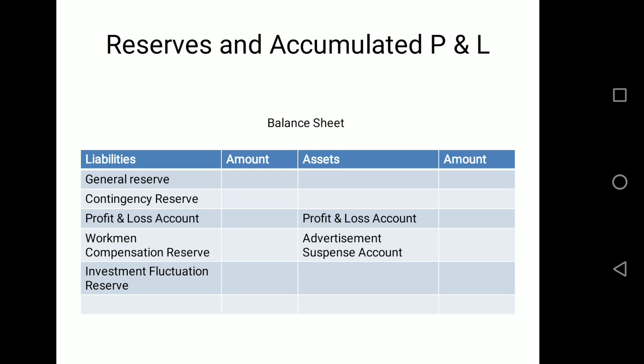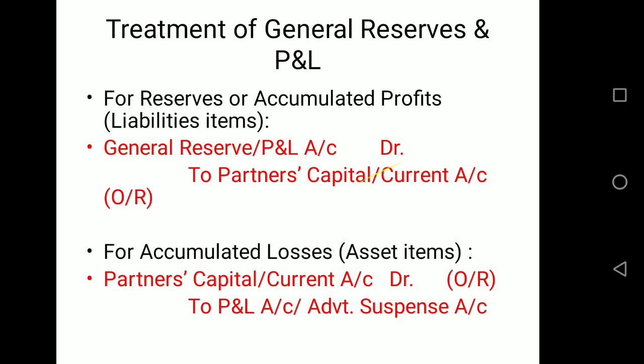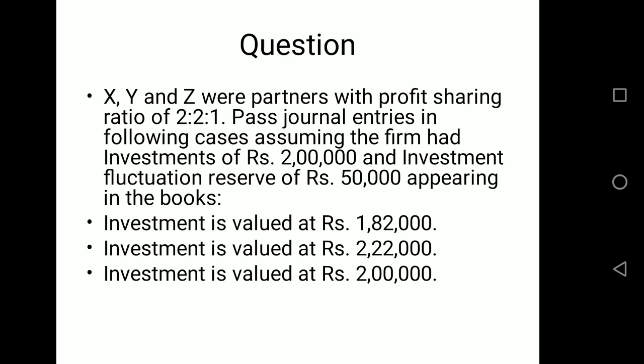Then the next is about specific reserves. I have taken workman compensation reserve and investment fluctuation reserve as examples. So we are going to discuss about these. A specific reserve is a reserve which is created with a specific purpose. So basically, if there is a purpose, then we see whether that purpose is to be settled or not through that reserve. And then the rest of the reserve is free to be distributed.